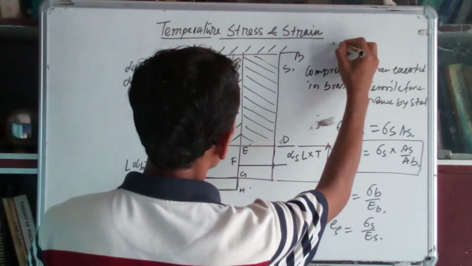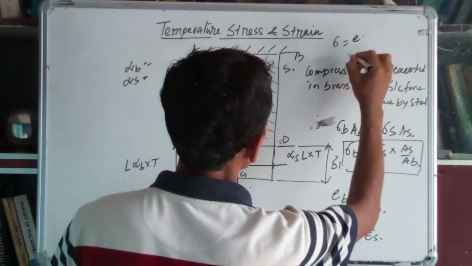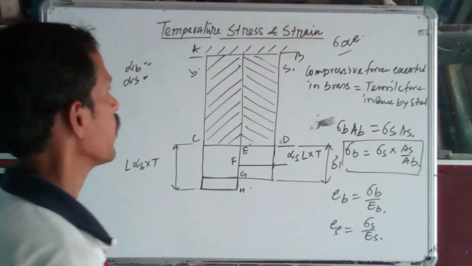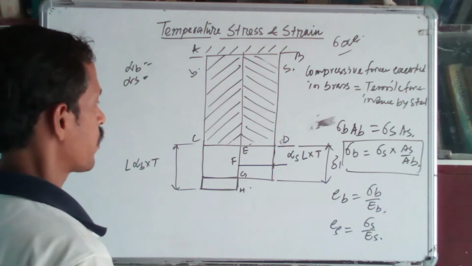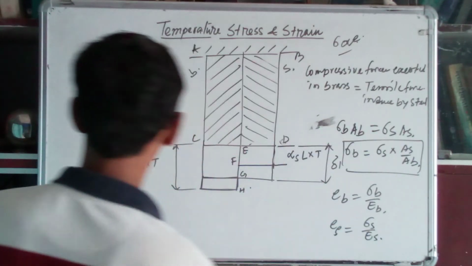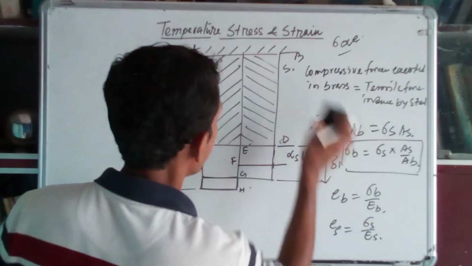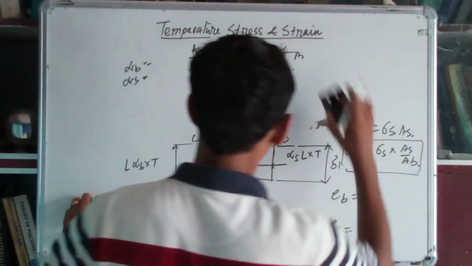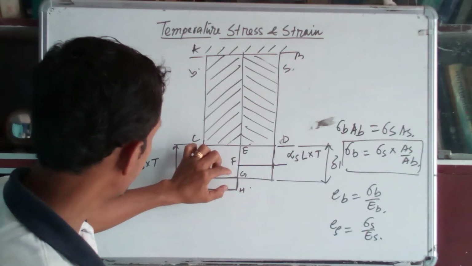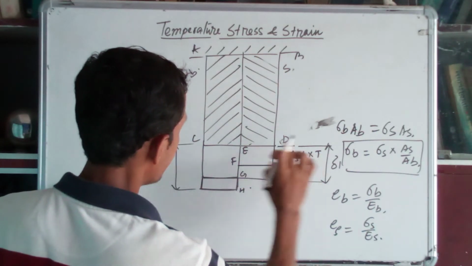Stress sigma is proportional to E, stress proportional to strain. Okay. Now, if you consider the brass material, how much extension was restricted by the steel? That amount of expansion was restricted by the steel material.